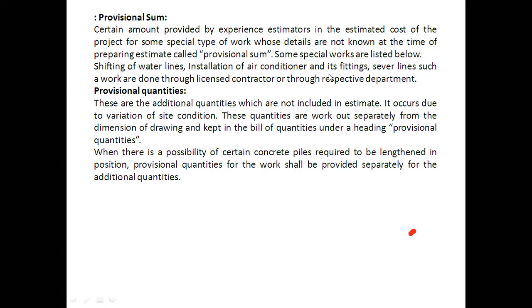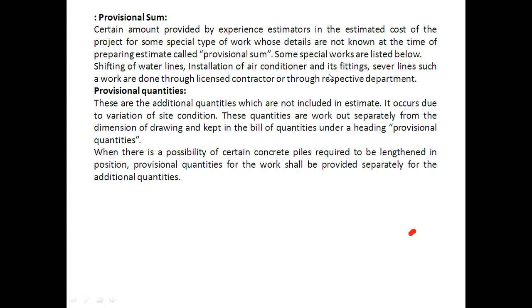These are not pre-decided changes. Okay. These are the changes which are going to happen after the completion of the work or during the work. It will depend on that particular site condition, the local conditions. Again, I am repeating, these changes are going to happen at the time of construction or after the completion of the construction. So for these particular changes or special categories of the works, a certain amount we are going to include